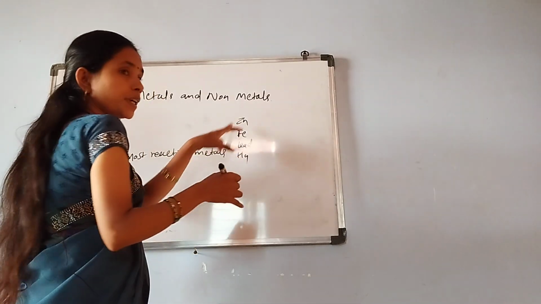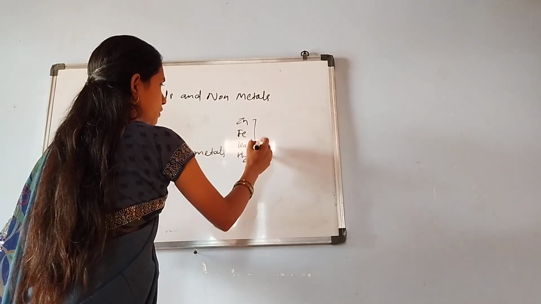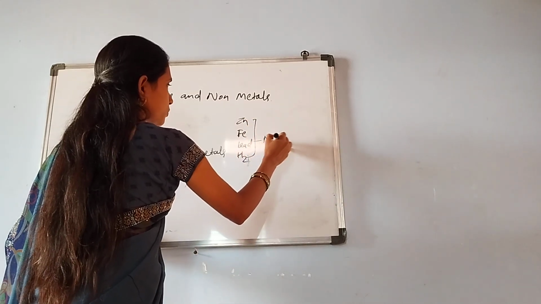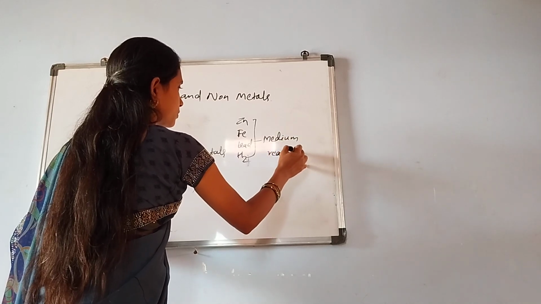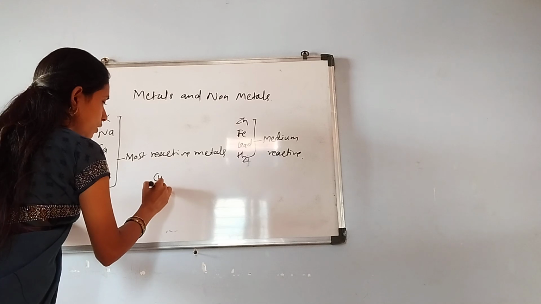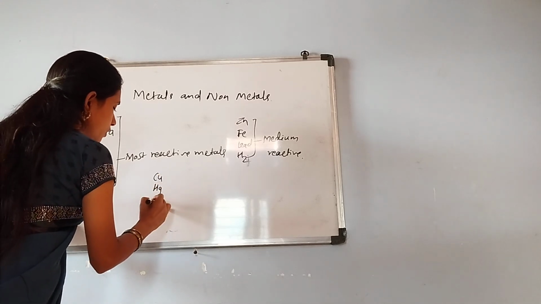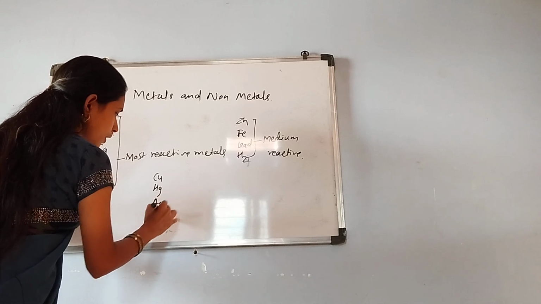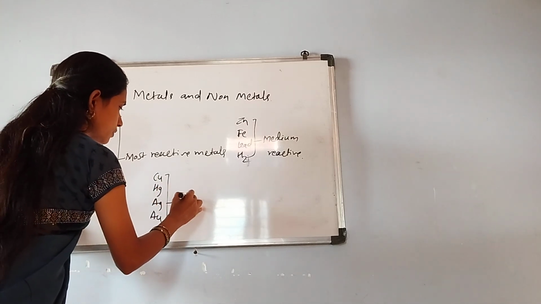These are the medium reactive metals. And the least reactive are copper, mercury, silver and gold.